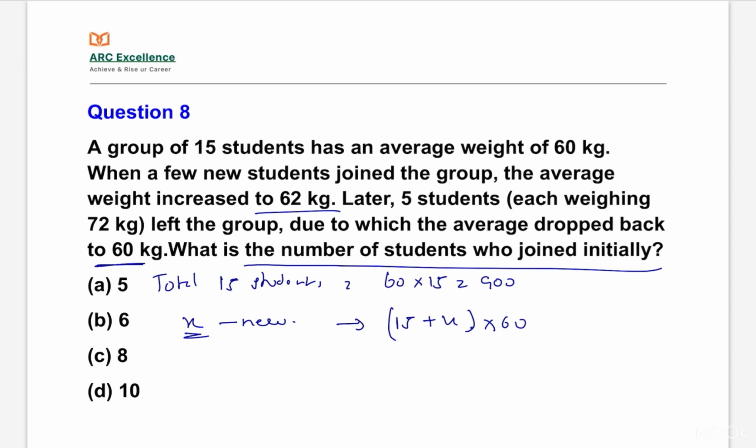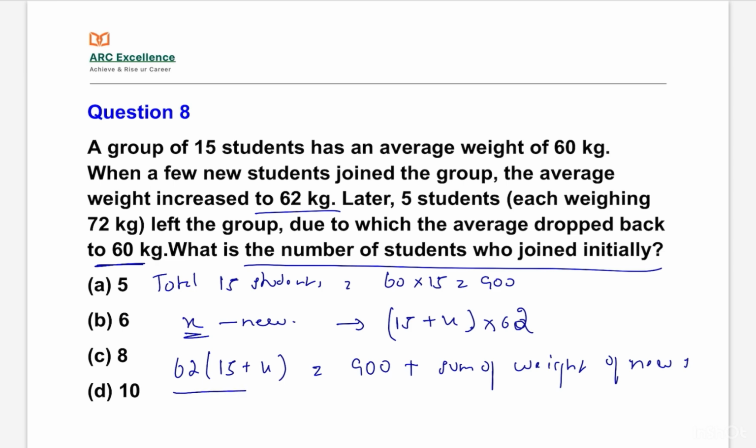Now 62 of 15 plus x is equal to the total weight of the students plus the sum of the weight of new students. 62 of 15 plus x is the average of the 15 students plus new students, that will be equal to the total weight of 15 students, that is 900, plus the sum of the weight of new students added on.